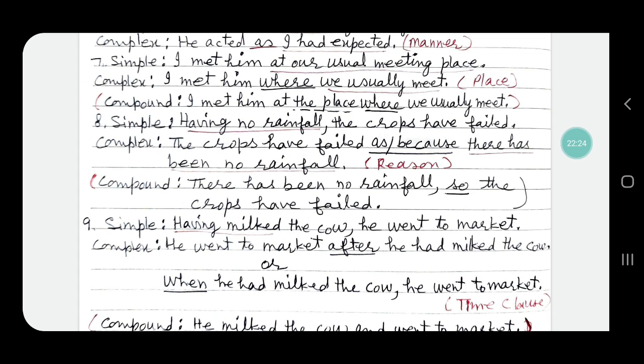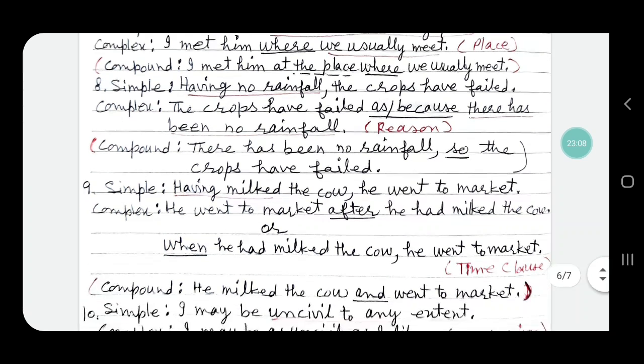Sentence number 8, simple sentence: having no rainfall, the crops have failed. We will change having no rainfall into an adverbial clause: the crops have failed as there has been no rainfall. As or because there has been no rainfall denotes an adverbial clause of reason, so it is a complex sentence. If we change this simple sentence into a compound sentence, it will become: there has been no rainfall, so, a conjunction will be added, so the crops have failed.